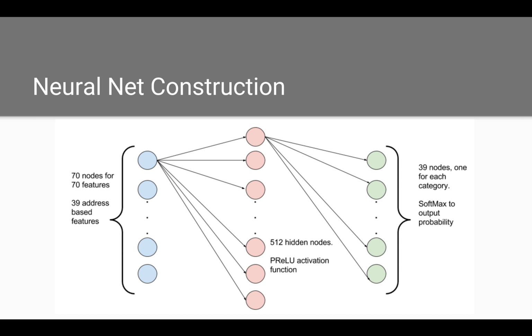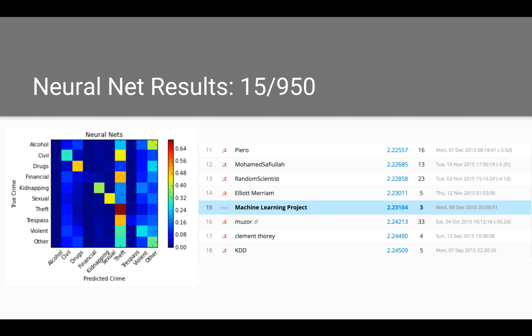With 70 features, we decided it was time to use neural networks. Since our dataset was already heavily featurized, we felt that a single hidden layer would be sufficient. We used cross-validation to determine the number of hidden nodes. Finally, we got a color map that actually looks like a confusion matrix. And we actually got a pretty good Kaggle result. We were ranked 15 in a competition of over 7,000 entries.